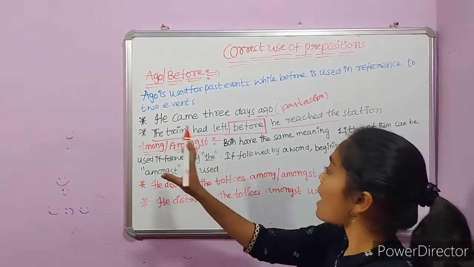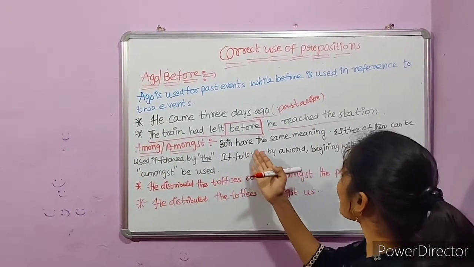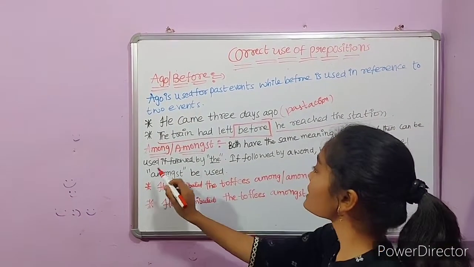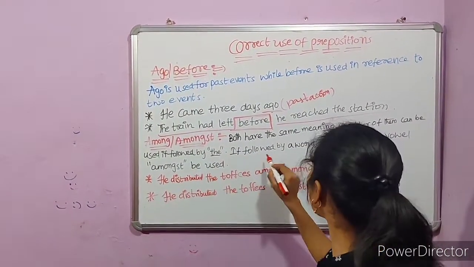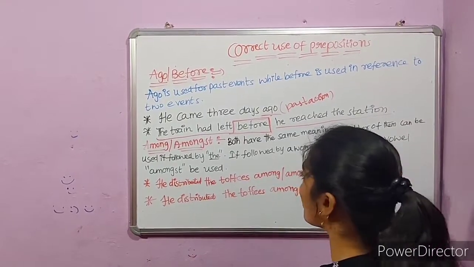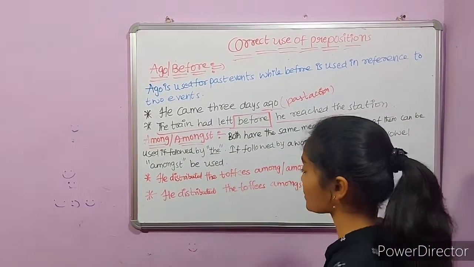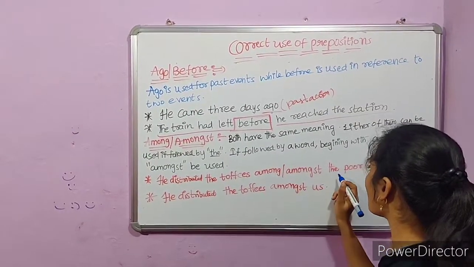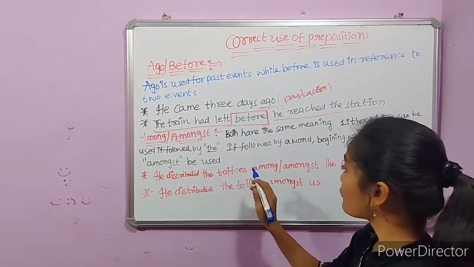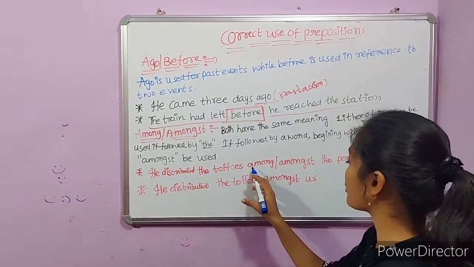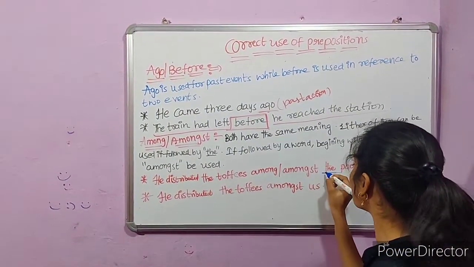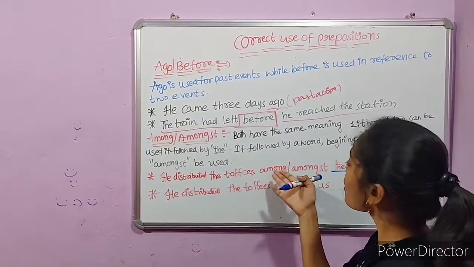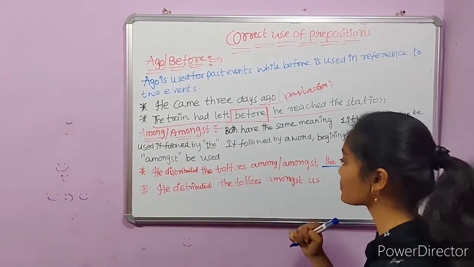The next one is among or amongst. Both have the same meaning. Either of them can be used if followed by the. He distributed the toffees among or amongst the poor. If they are followed by the article, then both of them can be used. That means either among or amongst, whichever you like.